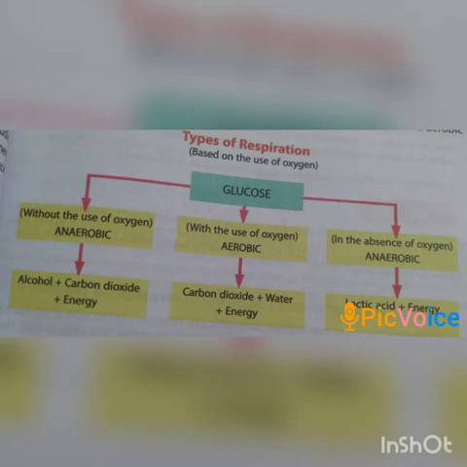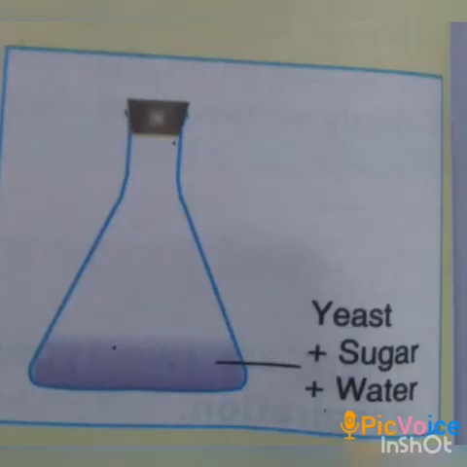Another type of anaerobic respiration can take place in human muscles when enough oxygen is not available, and in that case lactic acid is produced in the muscles. Anaerobic respiration is useful in making alcoholic beverages and bakery items like bread and cakes. In plants, yeast and bacteria, anaerobic respiration results in the production of alcohol and carbon dioxide. This process is used in the brewing and the baking industries, and this process is also known as fermentation.